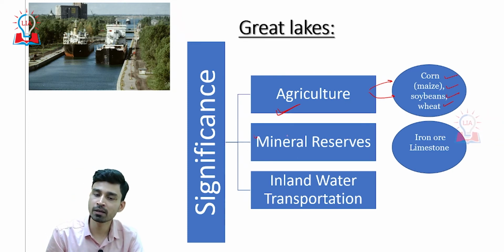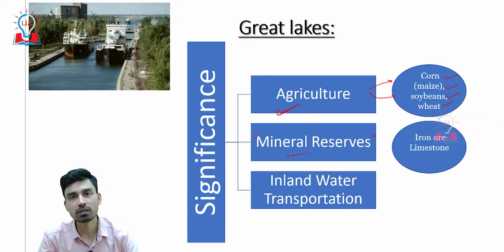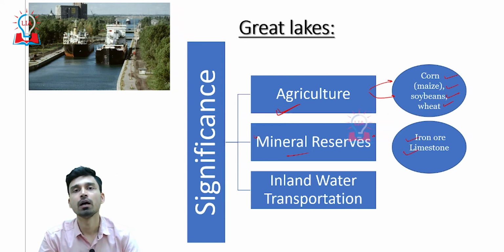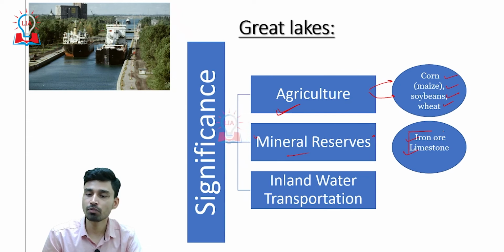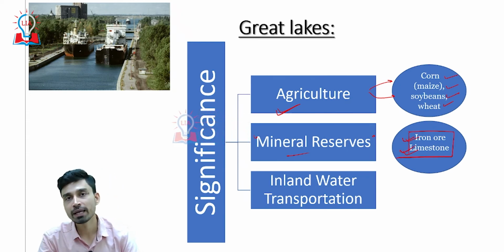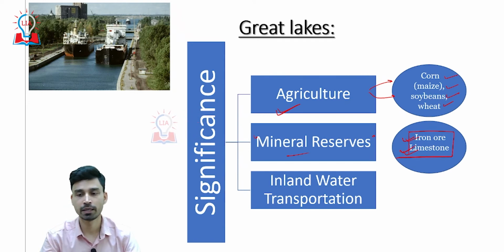Not only from an agricultural perspective, but even from the mineral reserves perspective, Great Lakes have a very important contribution in the industrial development of North America, because these lakes are a region of massive reserves of iron ore as well as limestone. And due to this, if you look at the industrial development in terms of the iron and steel industry of North America, especially in the United States of America, we have a large number of iron and steel industries located around this Great Lakes region due to nearby availability of the raw materials, that is iron ore and limestone.